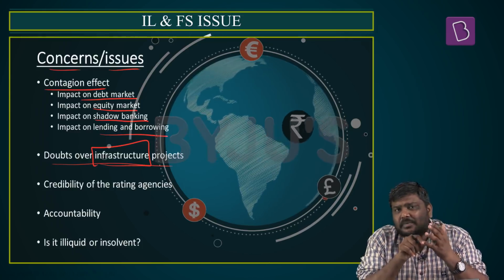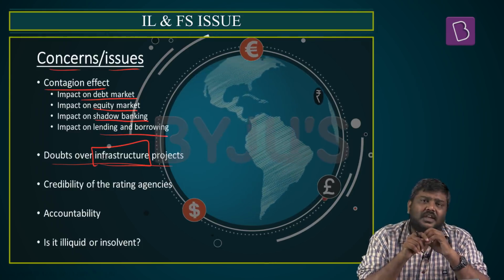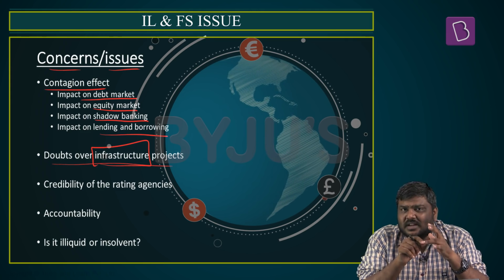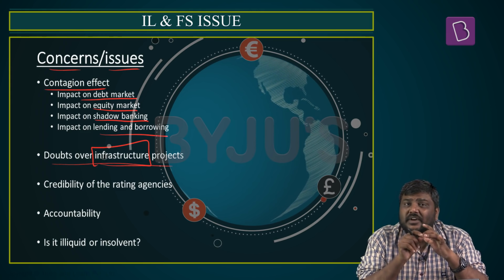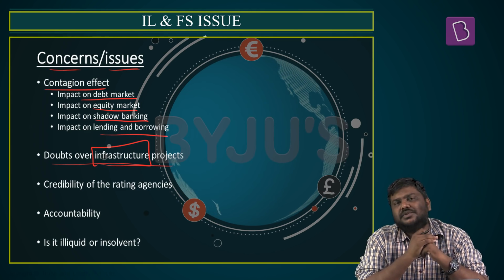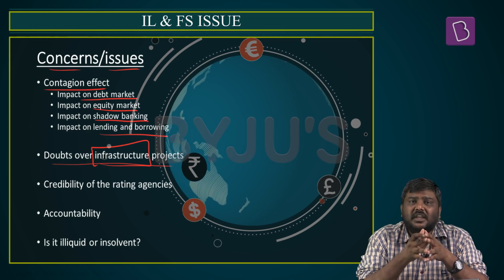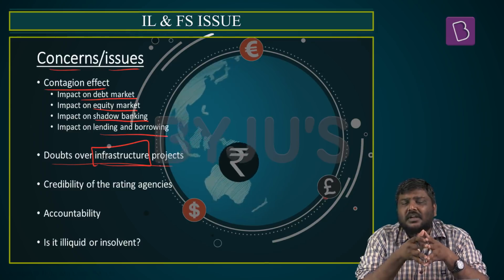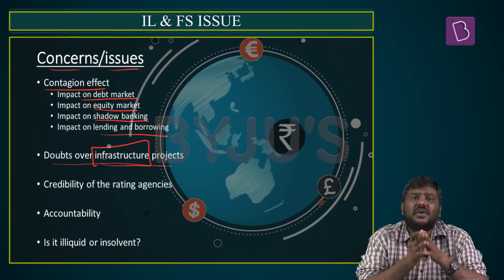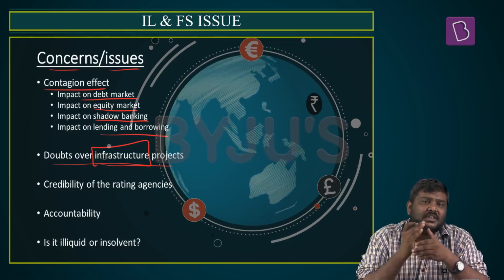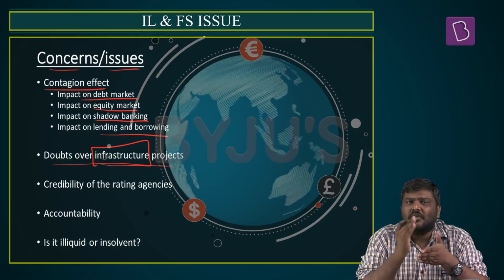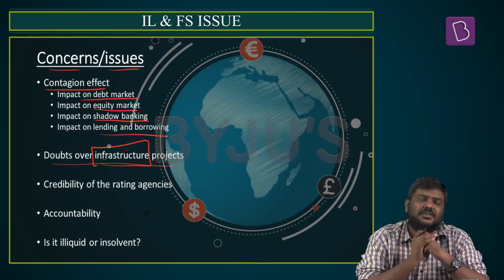Already we have seen that the PPP model is not working very efficiently. The government of India's finances are constrained. Land acquisition is very difficult in India because of various issues. And on top of that, the icing on the cake is that the majority of investors in infrastructure in India don't have sufficient resources to invest. This will have a huge impact and will dent the investments in the infrastructure segment.